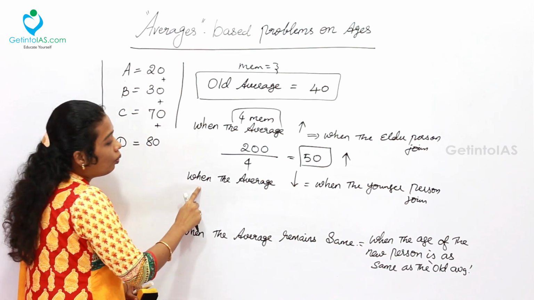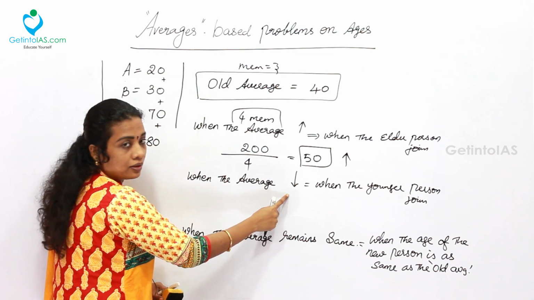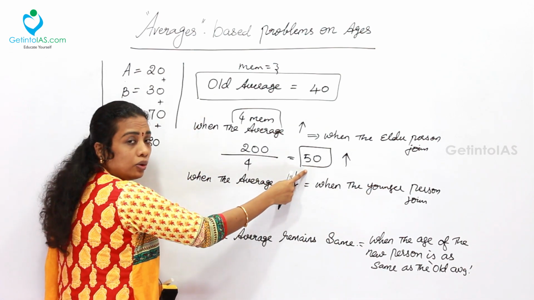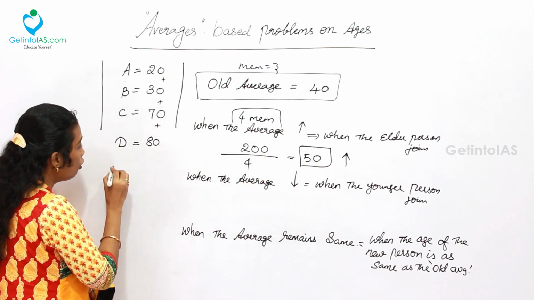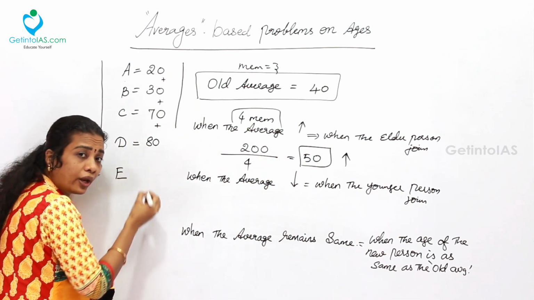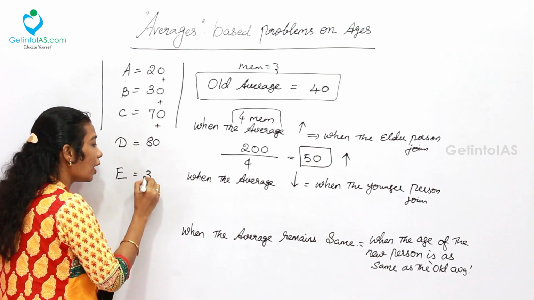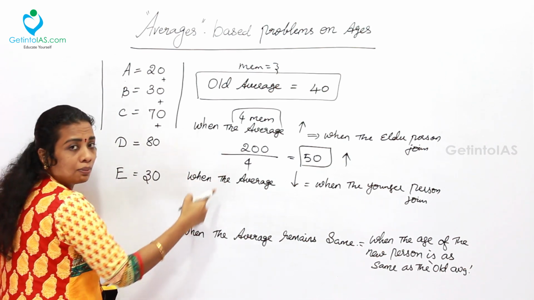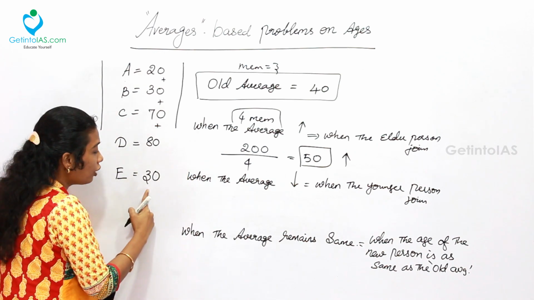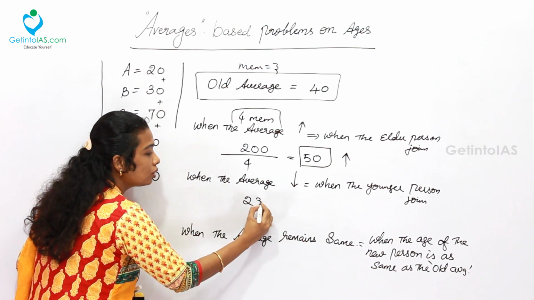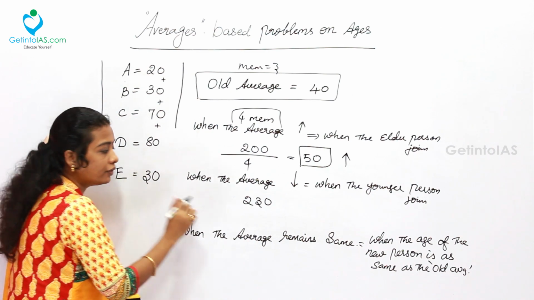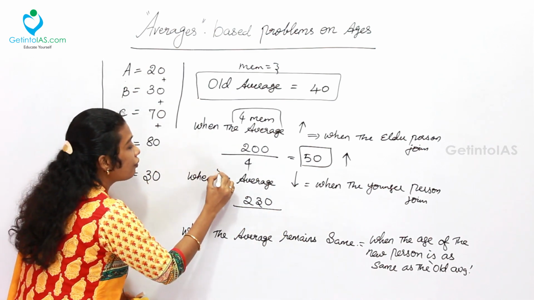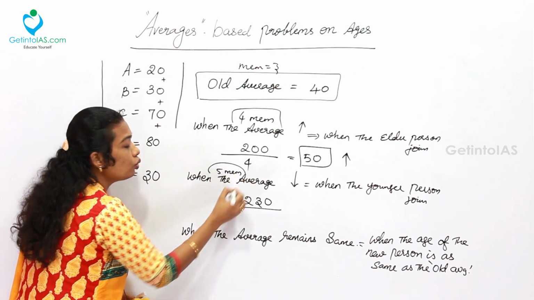The next one, when the average decreases, that is when the younger person joins. Say for example, the old average let it be 50, new person say E who enters into the group whose age is equal to 30. Now what will be the new sum of the ages? Already 200 we got. 200 plus 30, 230 is the total sum of the ages divided by how many persons now? Now there are 5 members in the group.